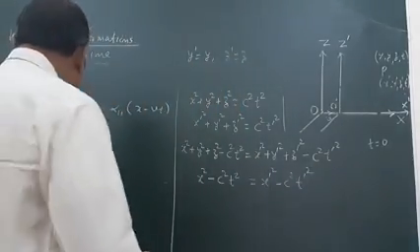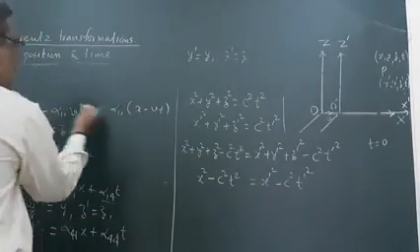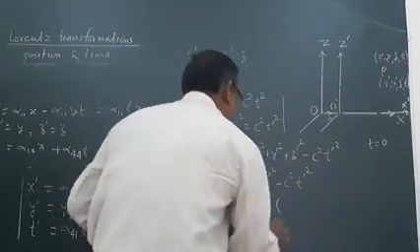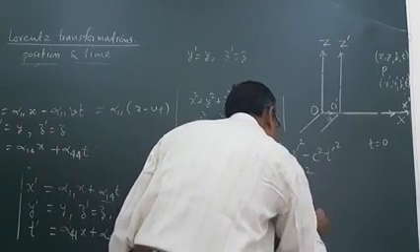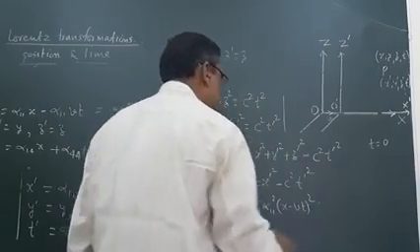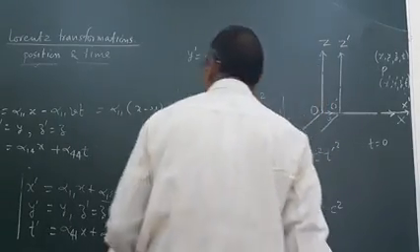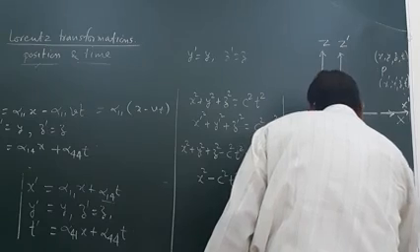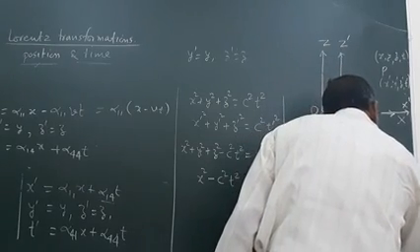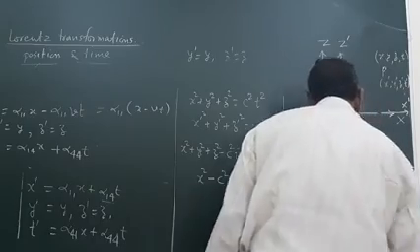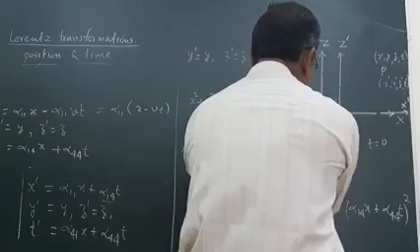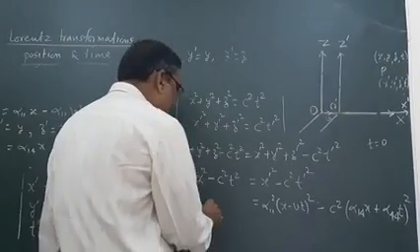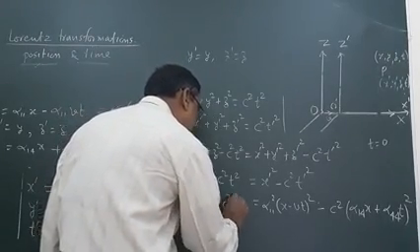Now we can use these relations: x dash is equal to alpha 11 x minus vt, whole square, minus c square, and t dash is equal to alpha 14 x plus alpha 44 t, whole square. So c square t dash square means the square of this one.